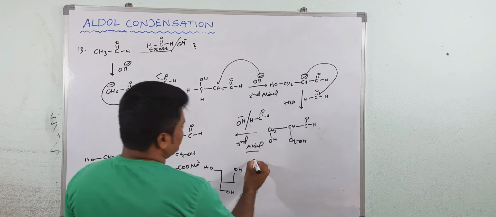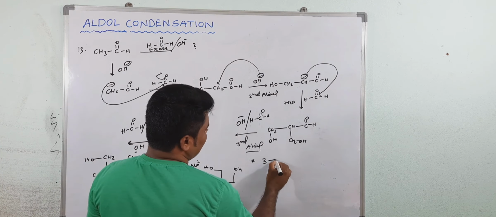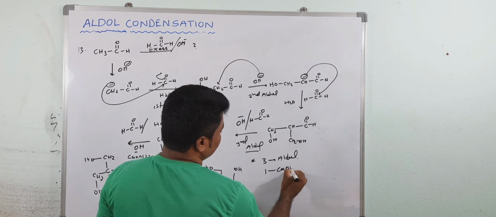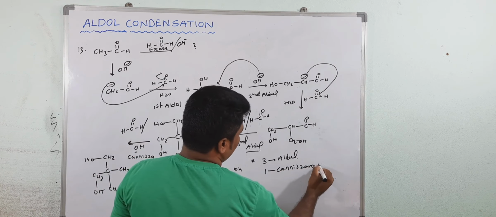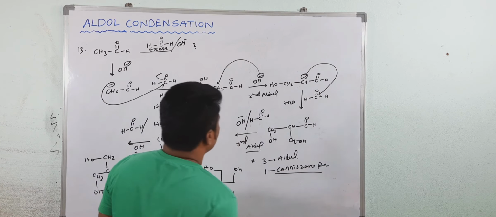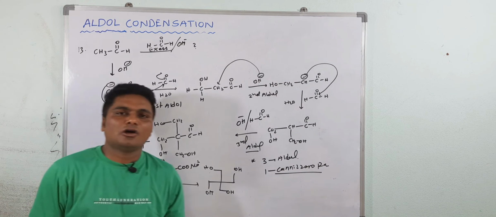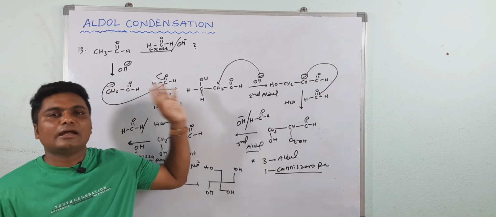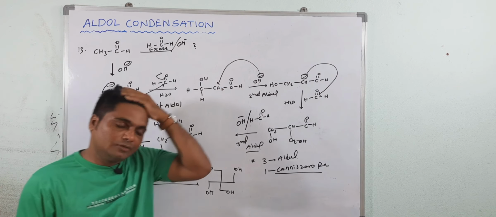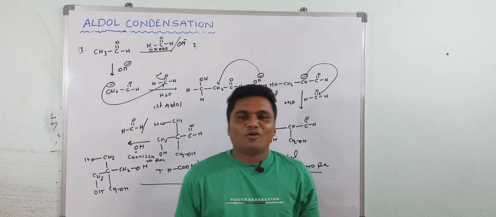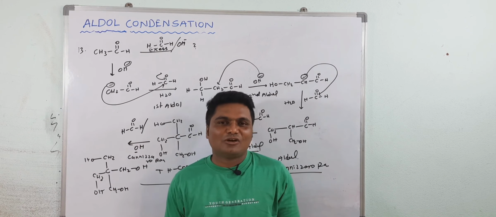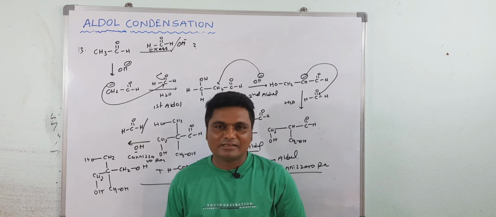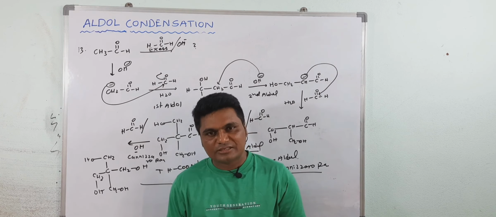And the total reaction here, three aldol condensations and one Cannizzaro reaction take place. So this is the aldol condensation reaction and its application part and the aldol type reaction. Understood? Okay, hope you understood all the concepts: what is the aldol condensation, base catalyzed mechanism, acid catalyzed mechanism, and some exceptional cases.